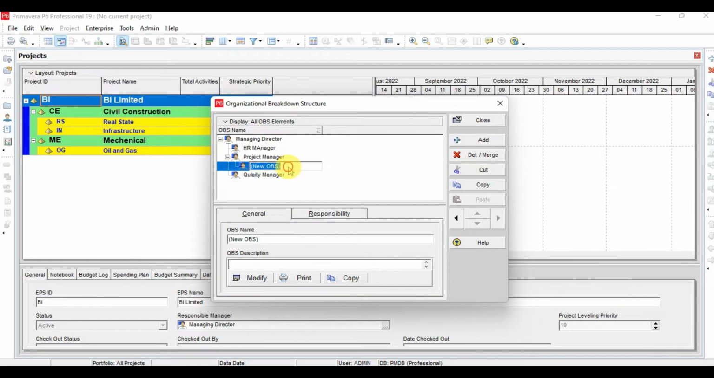So here I will define first Construction Manager. Click Insert again from my keyboard, and here I will define Planning Manager. Click Insert again, and here I will define Procurement Manager. So this is now the OBS created in Primavera P6 for my organization. I will close this window.